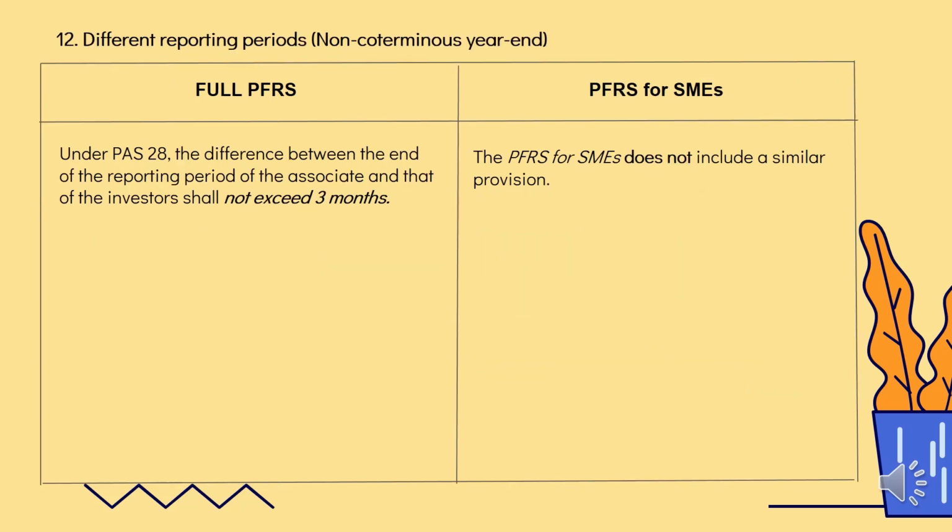Different reporting periods, non-coterminous year-end. Under full PFRS, under PAS 28, the difference between the end of the reporting period of the associate and that of the investor shall not exceed 3 months. But for PFRS for SME ay walang ganong provision.